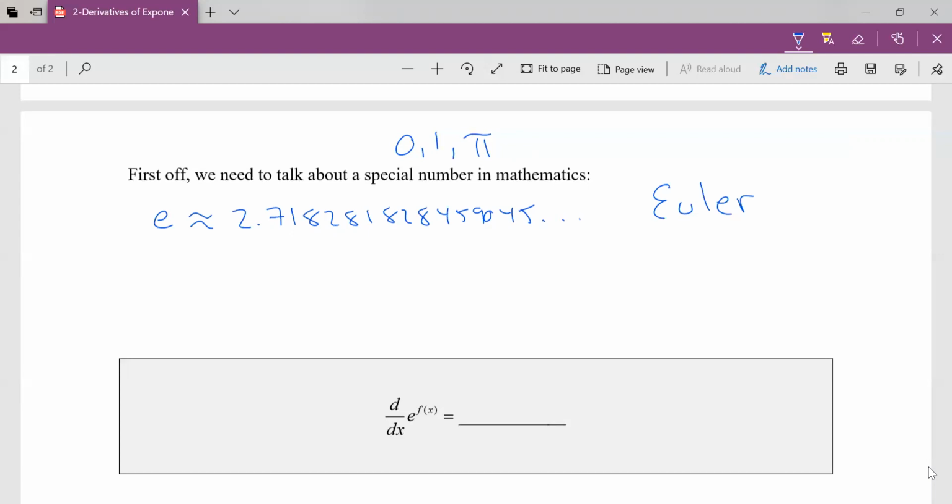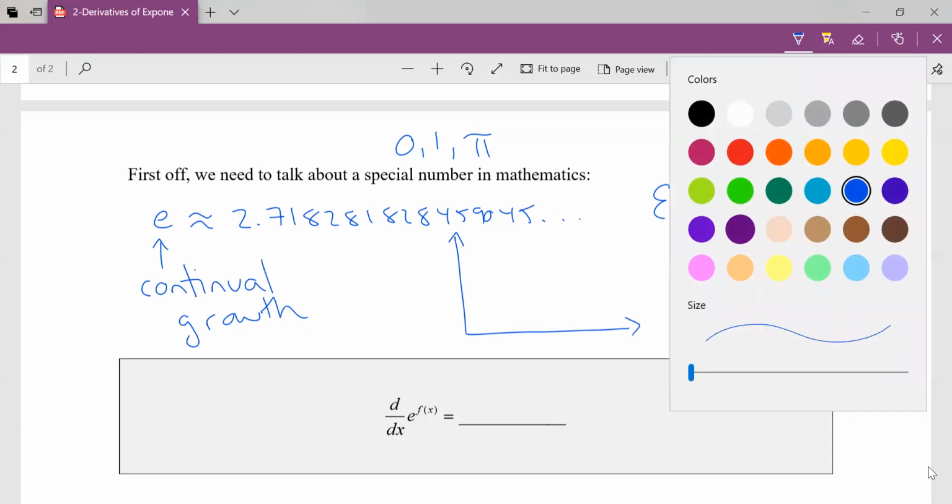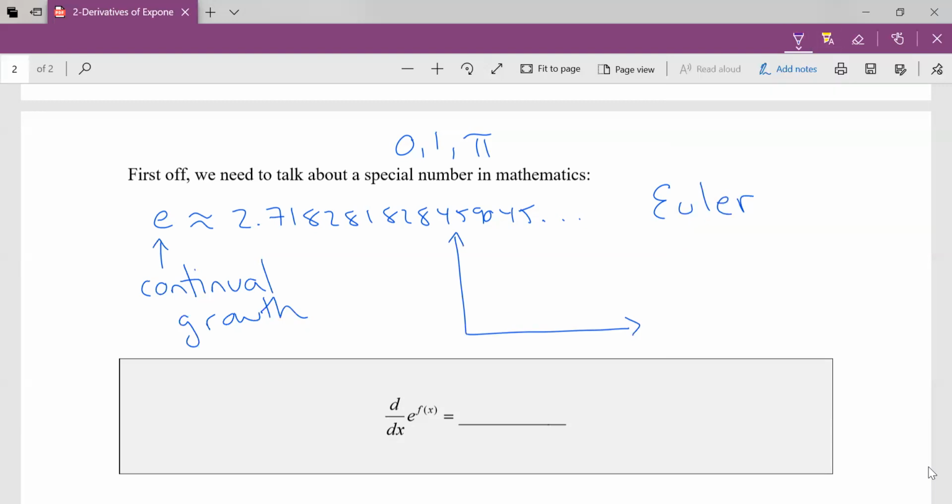So what I need you to know about e is it allows us to have continual growth. What's he talking about? Well, when you were looking at exponentials, maybe in a different class, whenever you drew an exponential of something growing, so say it was bacteria growing, you drew it as if it was continual growth.